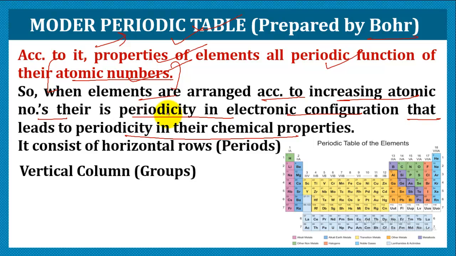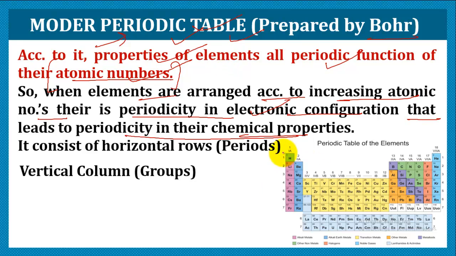I'll explain again. He said that when we arrange the elements in order of increasing atomic number, we could see the repetition of similar kinds of electronic configuration at regular intervals, due to which there was the repetition of similar properties at regular intervals. That is, the periodicity of chemical properties in elements could be seen. So this was the modern periodic table layout.